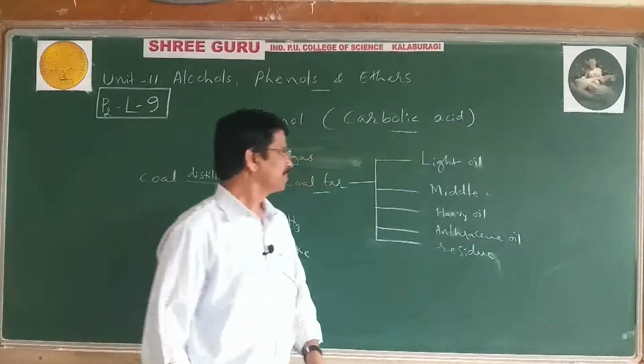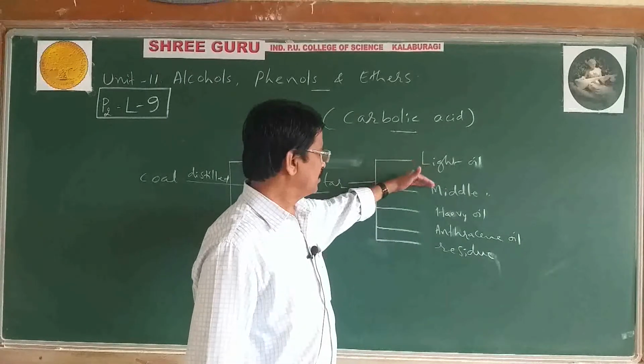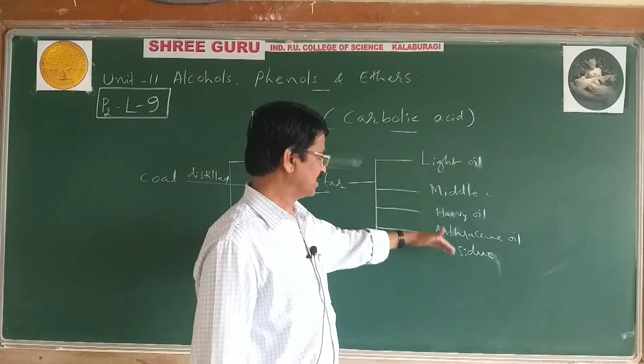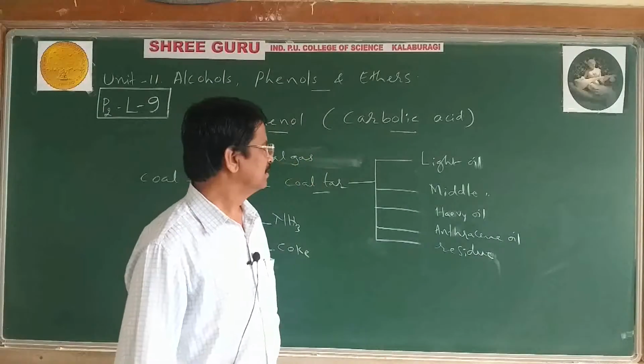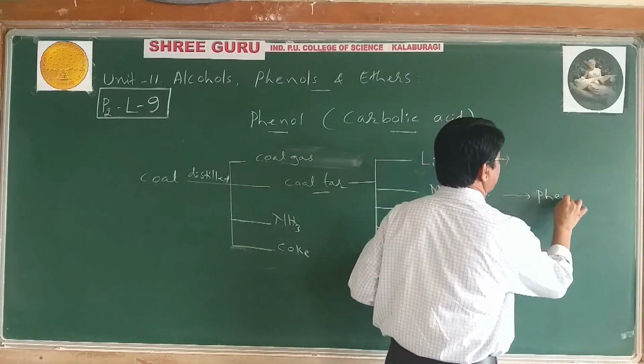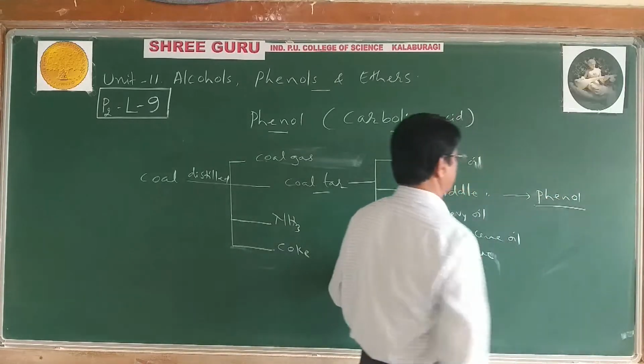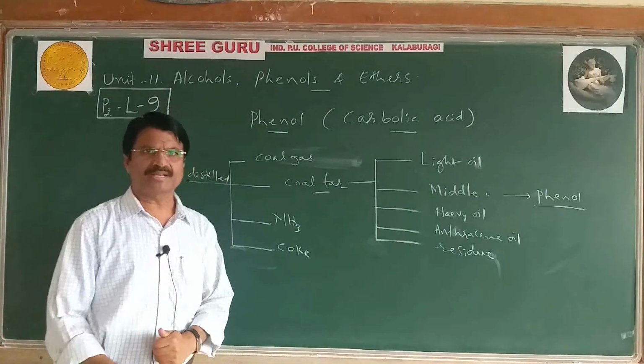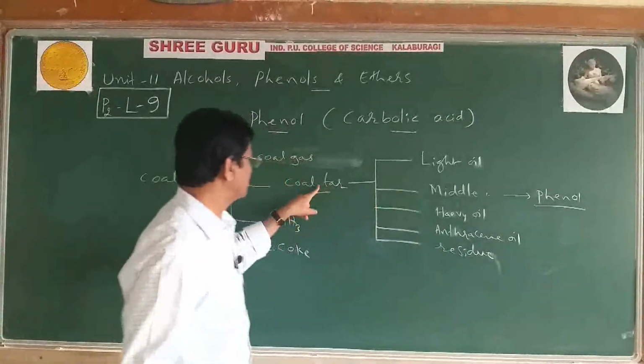And the middle oil fraction contains phenol. It means phenol can be isolated from the middle oil fraction of coal tar.